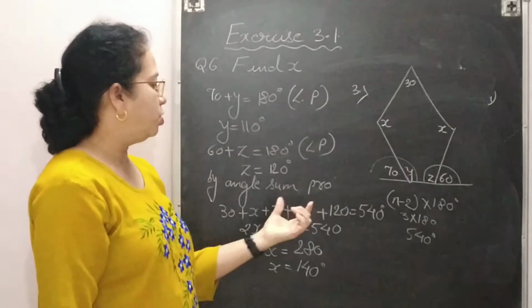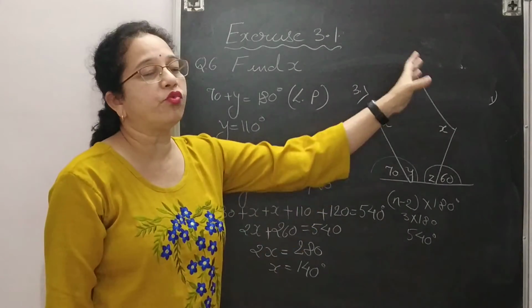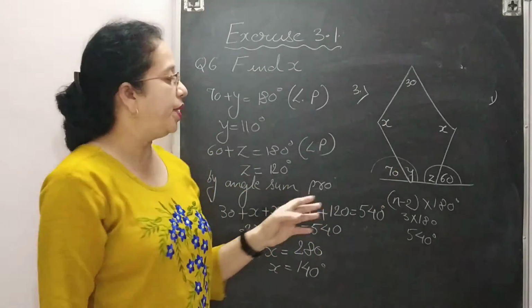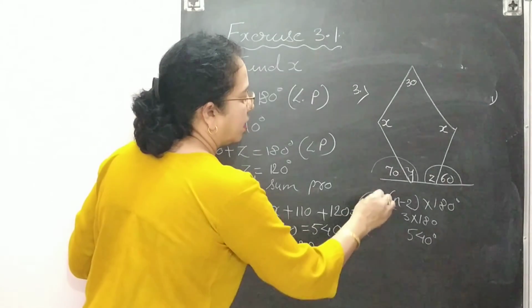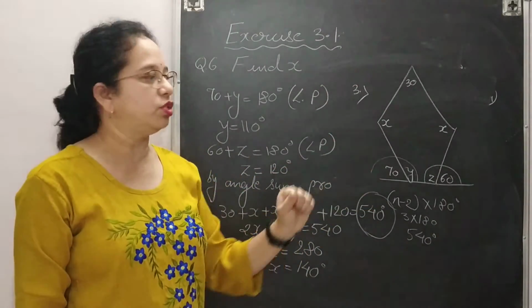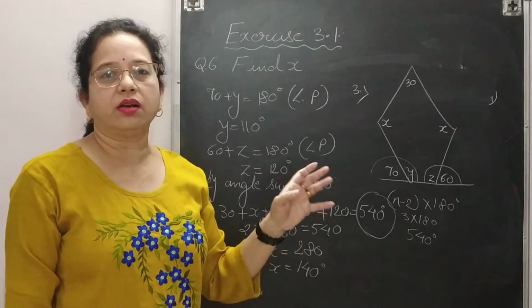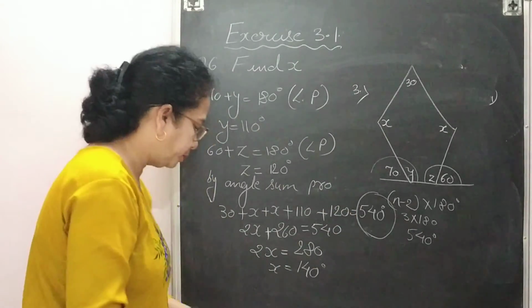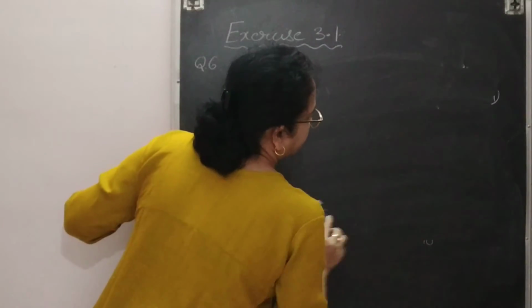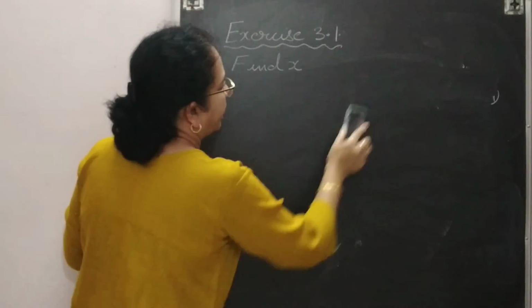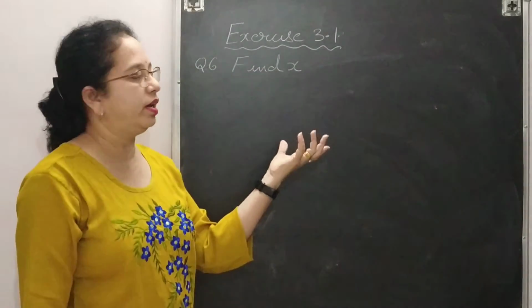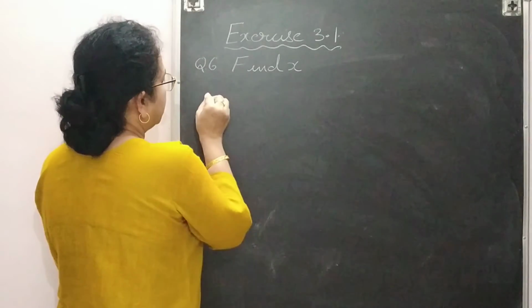So here, before using angle sum property, we need to find out whether the figure is a pentagon, hexagon or octagon. Based upon that, we will write down this angle sum property. Don't make a mistake. Always don't take 360 degree. First, you find out whether the figure is a quadrilateral or pentagon or a hexagon. Next figure is just like the same. That is also a pentagon. So you can do that. And all the angles are of measure x, so you can take 5x. Now the seventh sum.